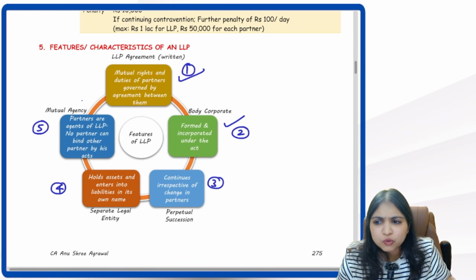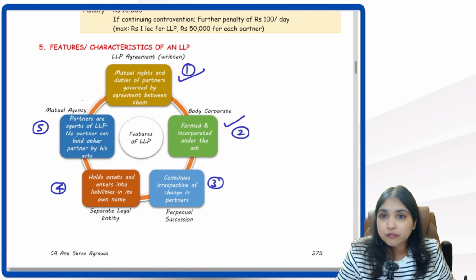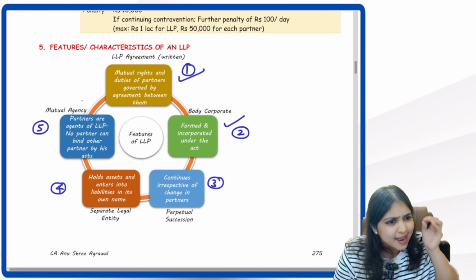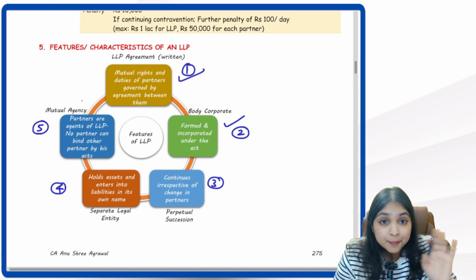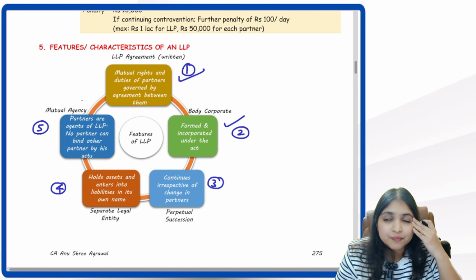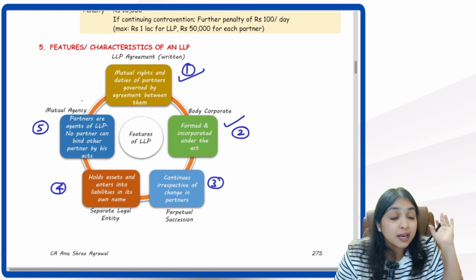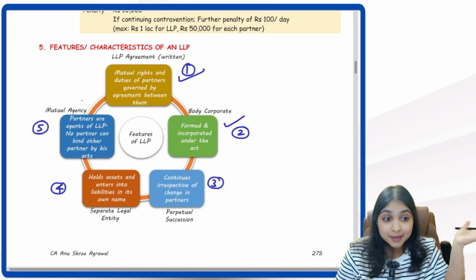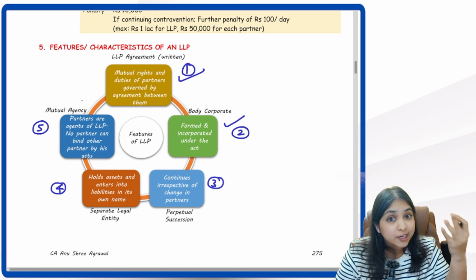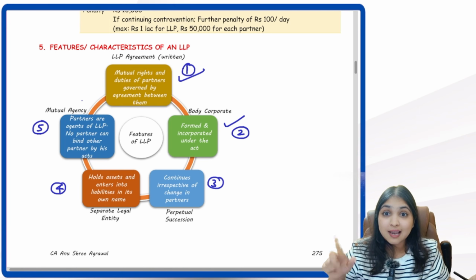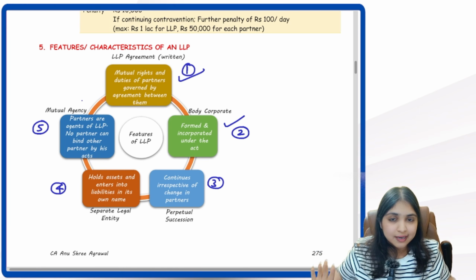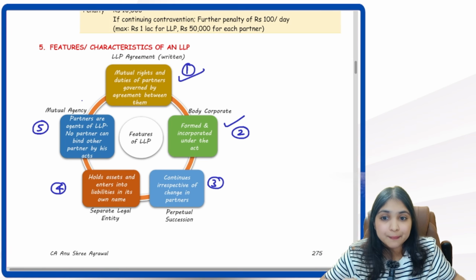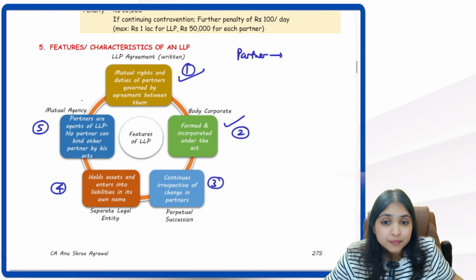Then number 5, mutual agency. Mutual agency point you have to be a little careful. Okay. There is an element of mutual agency in LLP, but it is not to the extent of partnership. In partnership, what happens in Indian Partnership Act? There, if you see, every partner is an agent of other partners. If one partner does something, it will be as if all the partners have done it. So each partner can bind all partners. That is how you must have learnt in Partnership Act 1932. But in LLP Act, what happens is, each partner is an agent of whom? He is an agent of the LLP.